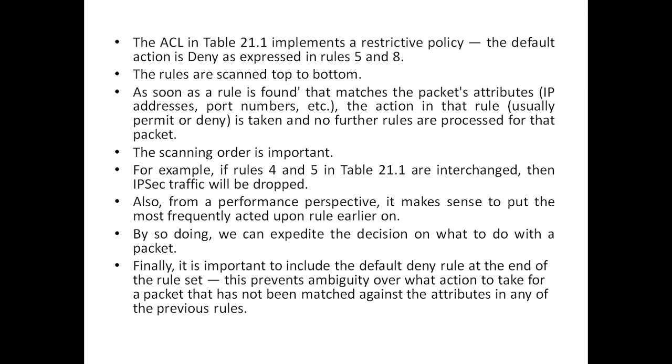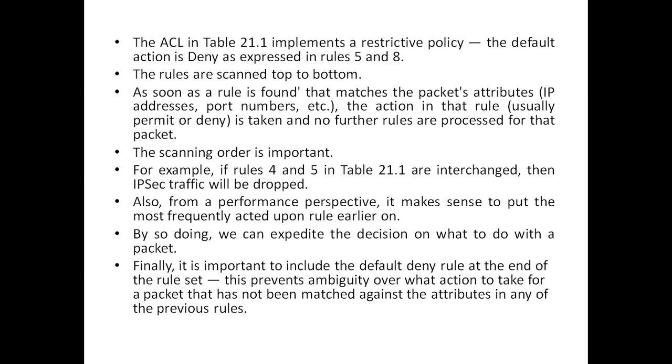After that, that packet will not undergo further rules. For example, here, if rules 4 and 5 in table 21.1 are interchanged, then IP security traffic will be dropped. Also, from a performance perspective, it makes sense to put the most frequently acted upon rules earlier. By doing so, we can expedite the decision on what to do with a packet.